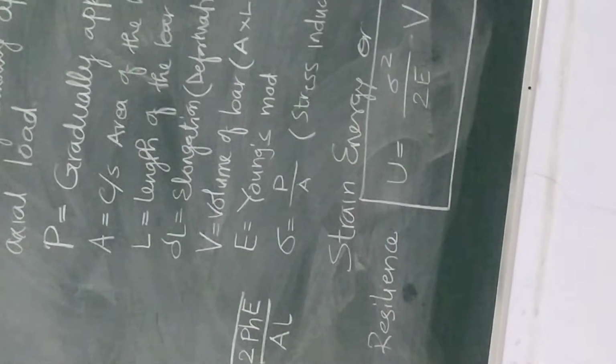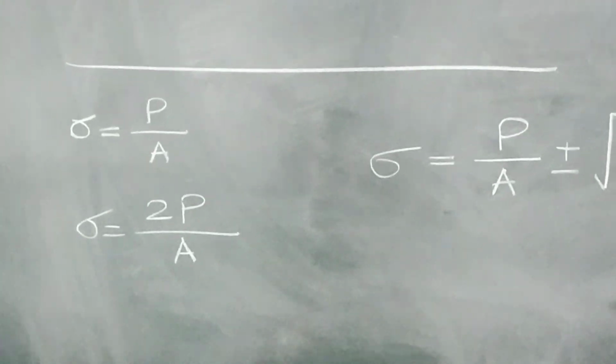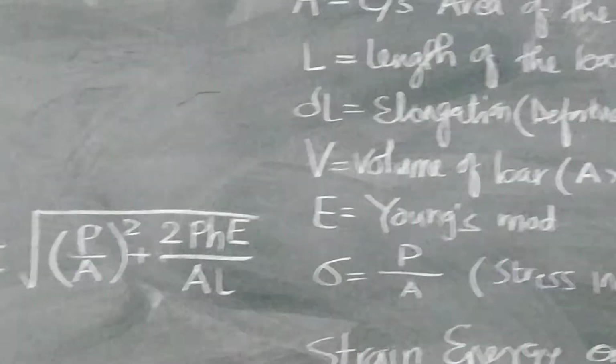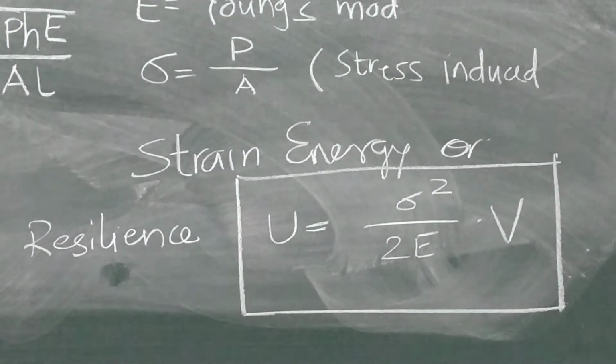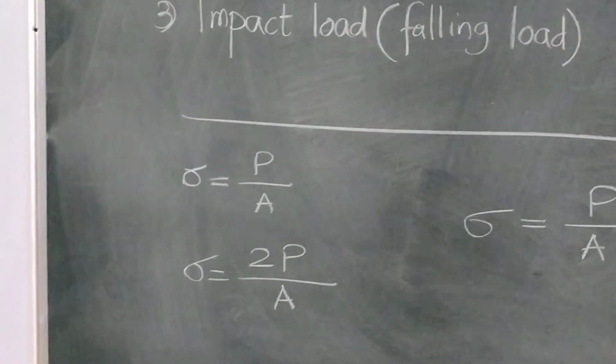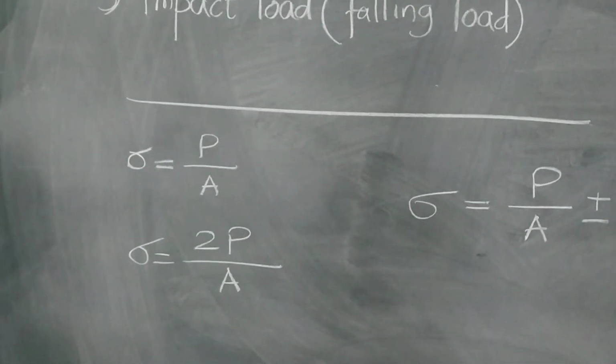Only the change is with sigma. In first case, sigma is P upon A. In second case, sigma is 2P upon A. See, here sigma is there. So, only the case with sigma. So, in second case, suddenly applied load, sigma is 2P upon A.